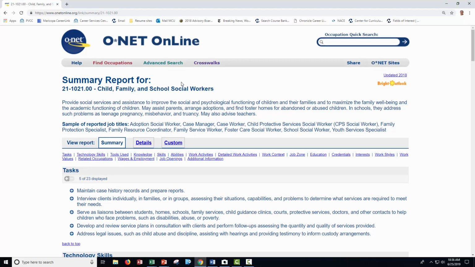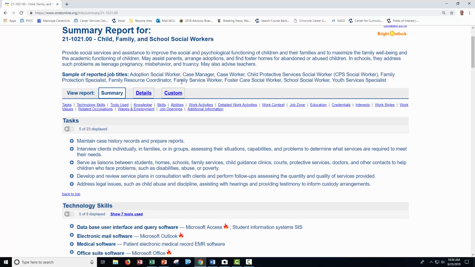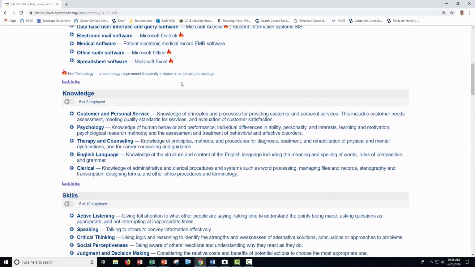Now, O*NET Online is really useful to gather a lot of information. A lot of this information can help you with writing your resume, figuring out the skills and abilities for an occupation, what the job openings are, what the outlook is. But we're going to O*NET to find professional associations.